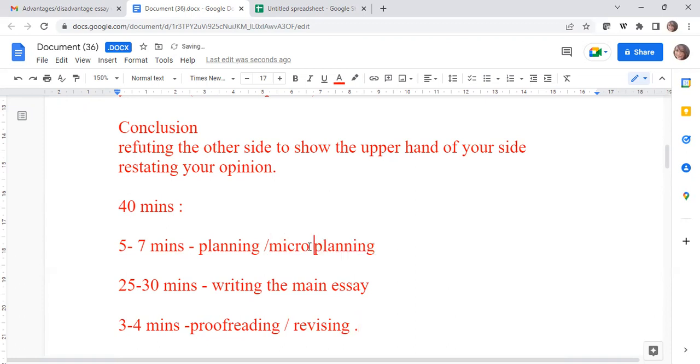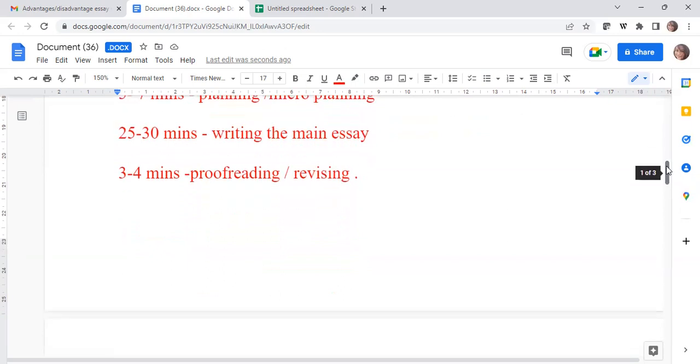Okay. So for all of you, judiciously and wisely spend your time. First 5 to 7 minutes on planning and micro planning, then 25 to 30 minutes on writing the main essay. And the last step, proofreading or revising, is equally important, equally important with the step of writing the main essay. Okay, now let us move on to planning the main points.